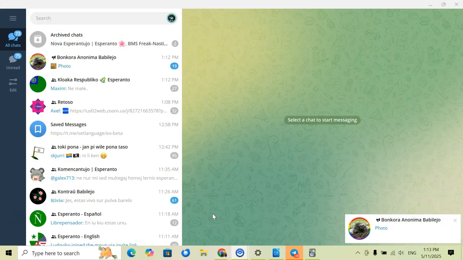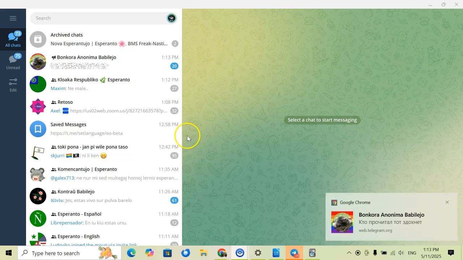The next app that we're going to be going over that happens to have an Esperanto translation is Telegram. Right now I'm using the desktop version of Telegram, but you can also utilize the mobile version as well, whether you have iOS or Android.